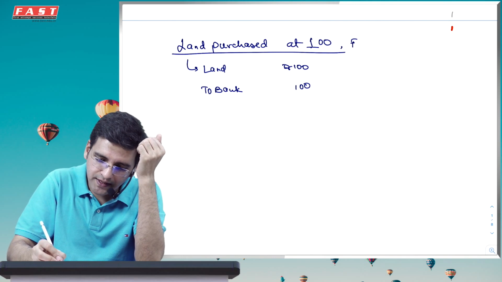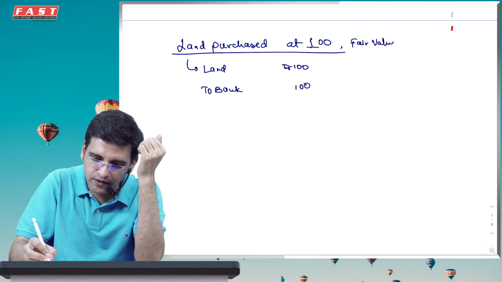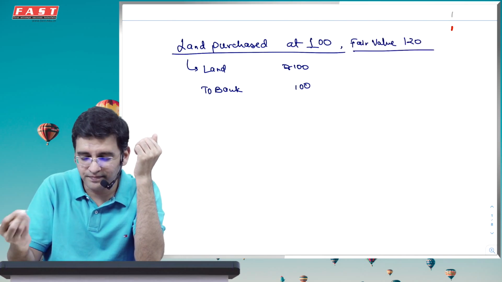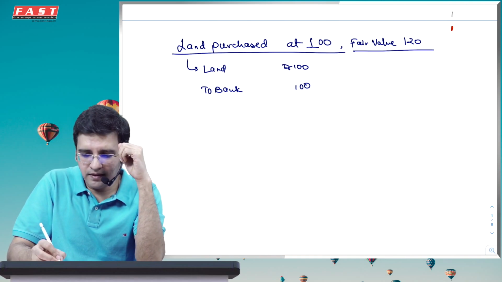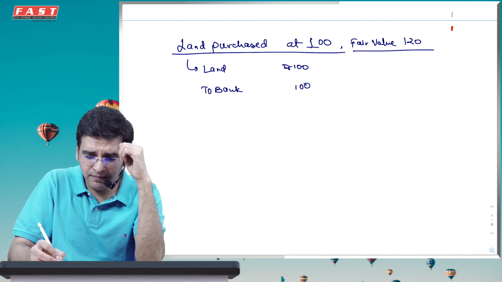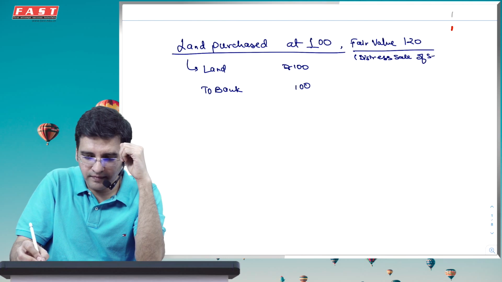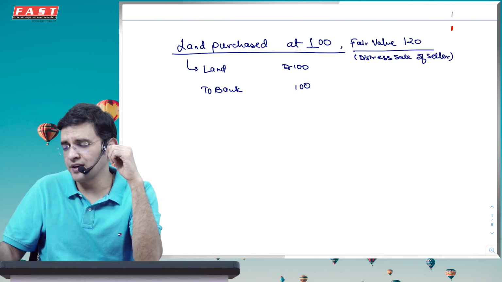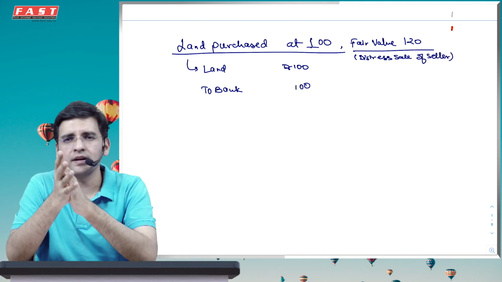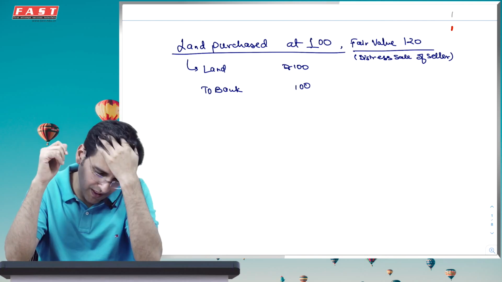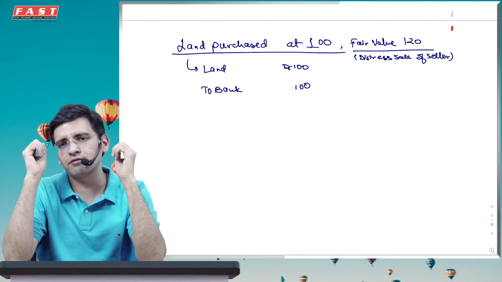What if I say that the fair value of this particular land was 120 rupees? But I bought it at 100 only because it was a distress sale of the seller. So the seller was under a liquidity crunch, so 120 की चीज, a 120 thing, it sold off immediately to me at 100 rupees. I made a gain of 20 rupees. Do I recognize this gain of 20 rupees initially?